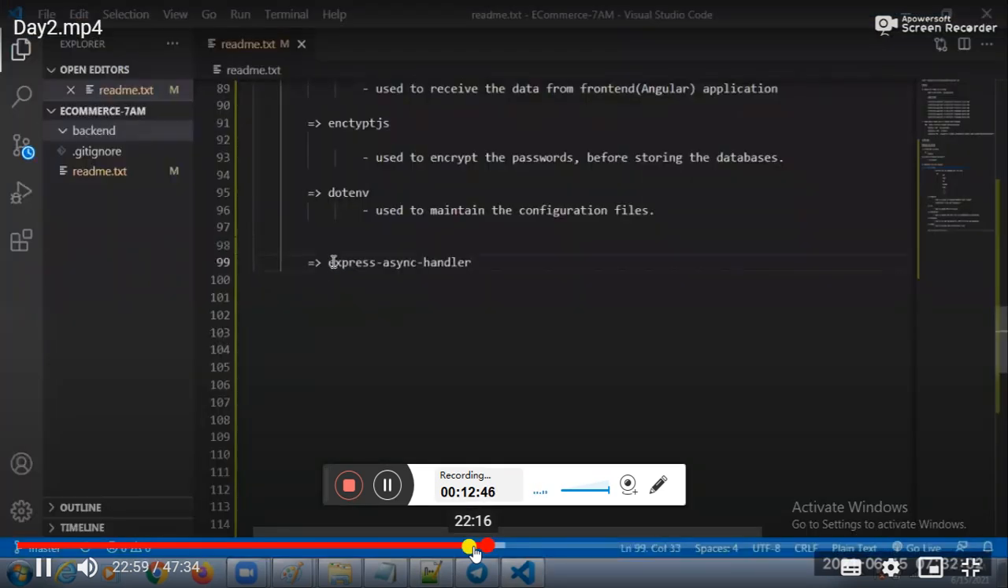How many types of communications we have? Synchronous communication and asynchronous communication. So which one is suggestible, synchronous or asynchronous? Asynchronous. How to develop the RESTful web services in asynchronous manner?